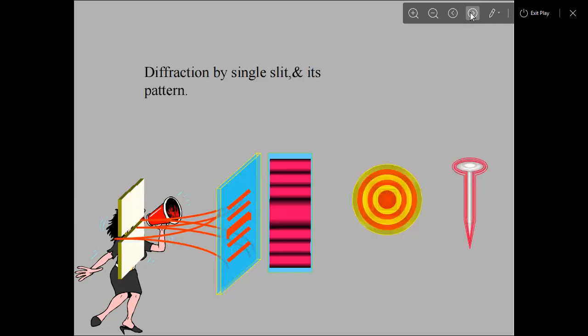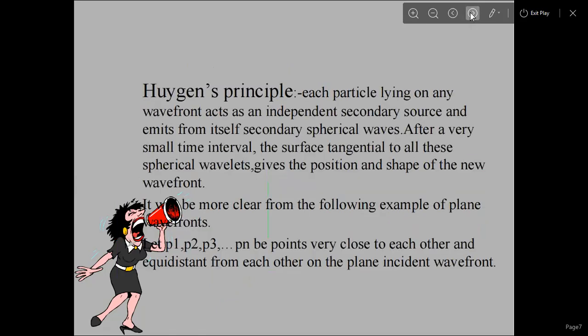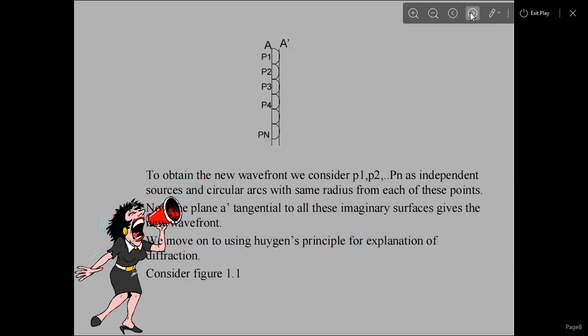Diffraction by a single slit and its pattern. This is example one. So what is actually the Huygens principle? Each particle lying on any wavefront acts as an independent secondary source and emits secondary spherical waves from itself. After a very small time interval, the surface tangential to all these spherical wavelets gives the position and shape of the new wavefront. We have discussed this one in our previous slides.